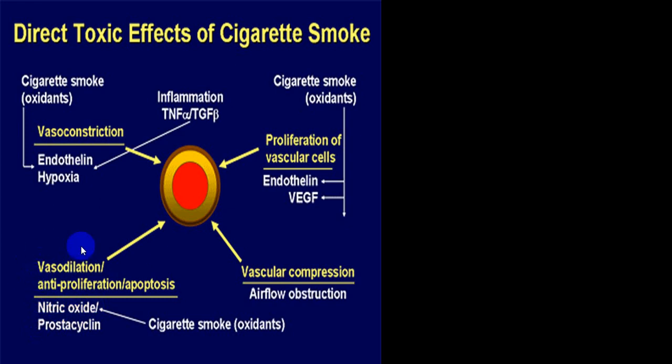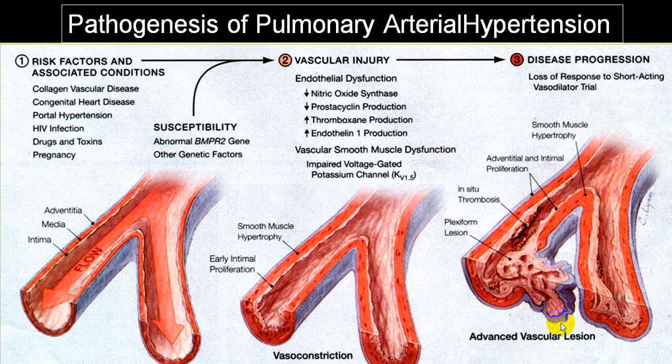By inhibiting that vasodilatation, it will produce more vasoconstriction. So there is an imbalance between vasodilatation and vasoconstriction. These two compounds will produce vasodilatation. So oxidant will inhibit this and stimulate endothelin, and hypoxia will also be stimulated. So that is an imbalance between these two. These are all the factors which will be there.